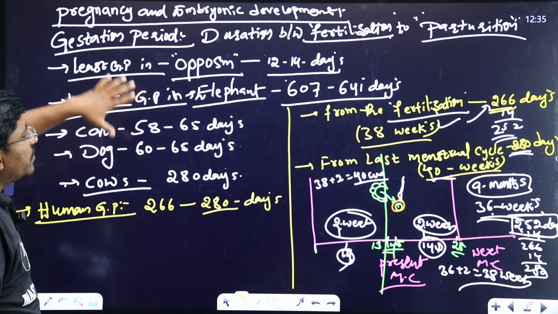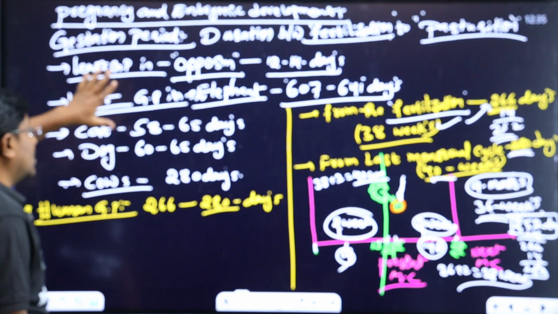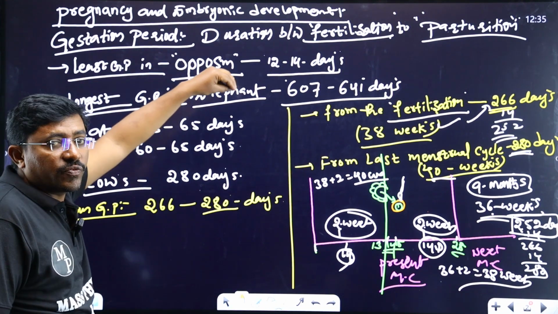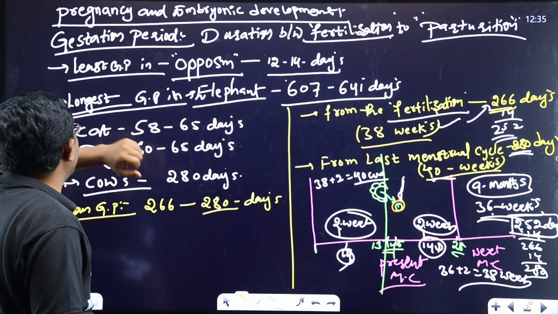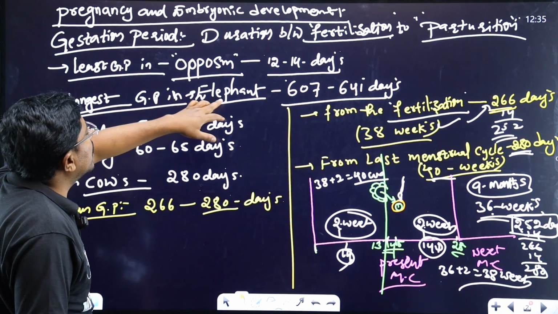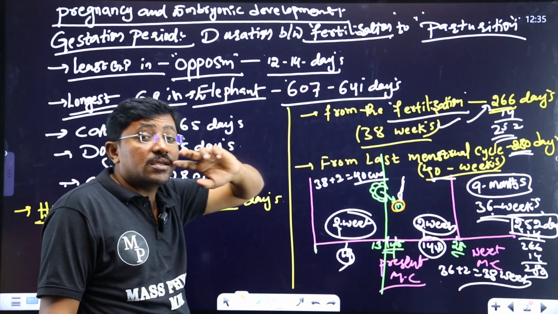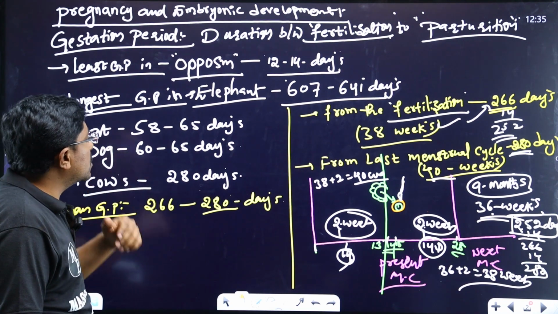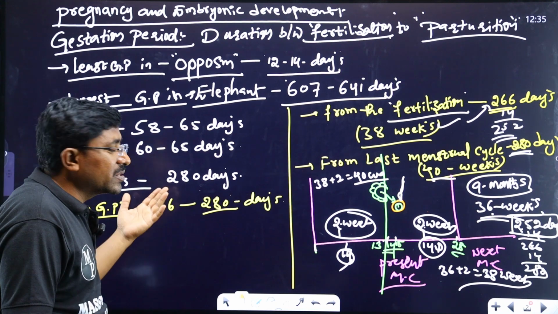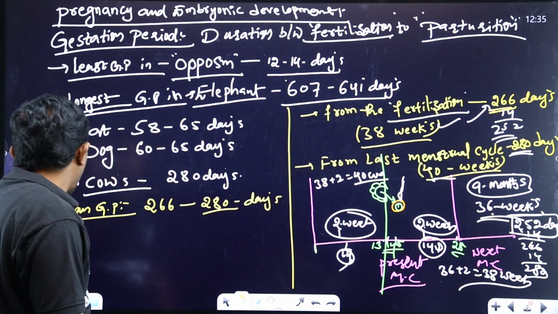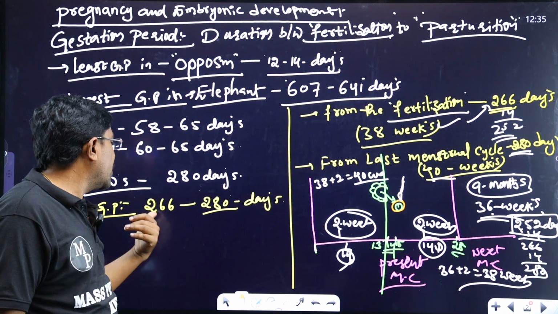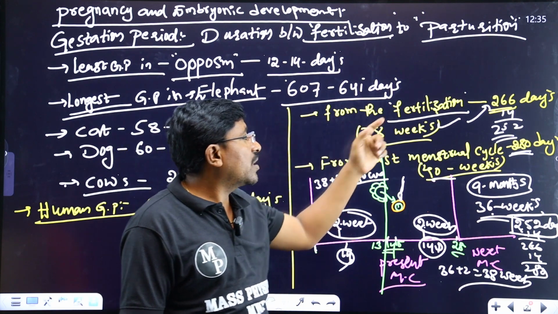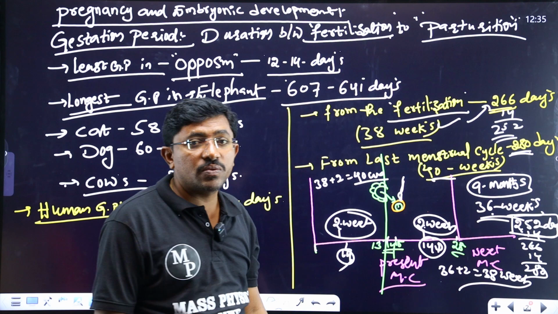Okay, so in different animals, different gestation periods are there, approximately. The least gestation period, a few days, is in the opossum, 12 to 14 days, and the longest gestation period is in the elephant, 607 to 641 days. Cat is 58 to 65 days, dog 60 to 65 days, and cows and buffaloes approximately 280 days. Human gestation period is 266 to 288, about 280 days: 266 from the fertilization, 280 days from the last menstrual cycle.